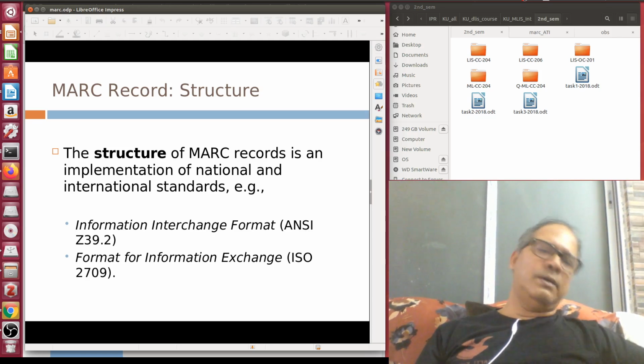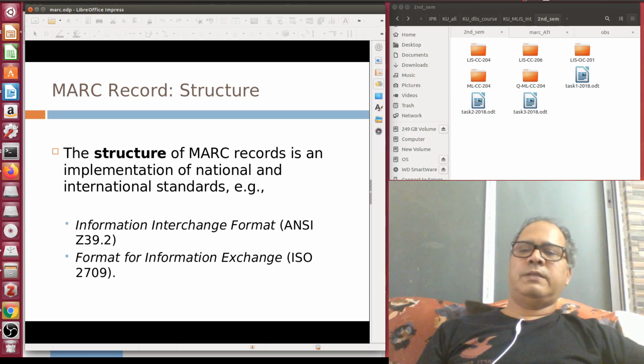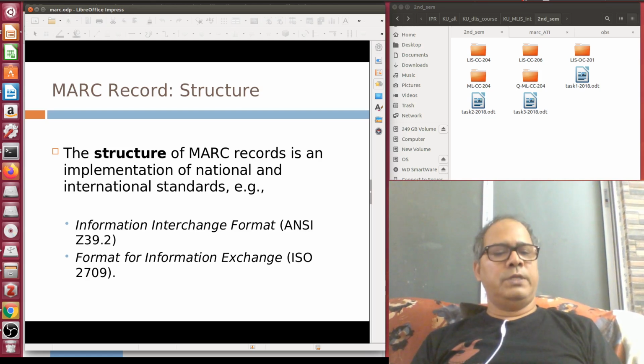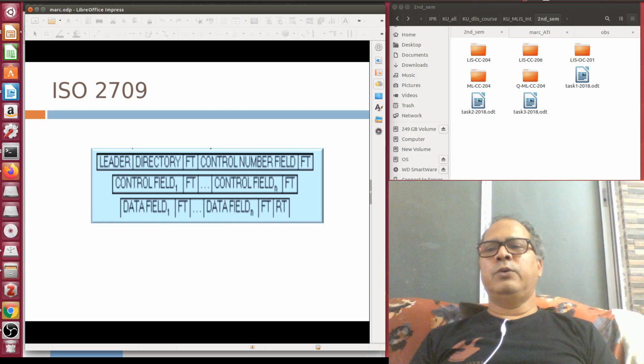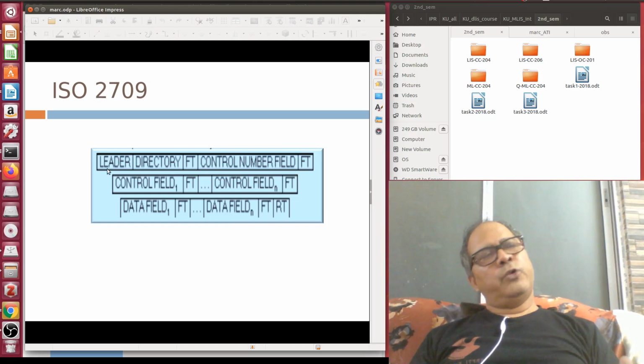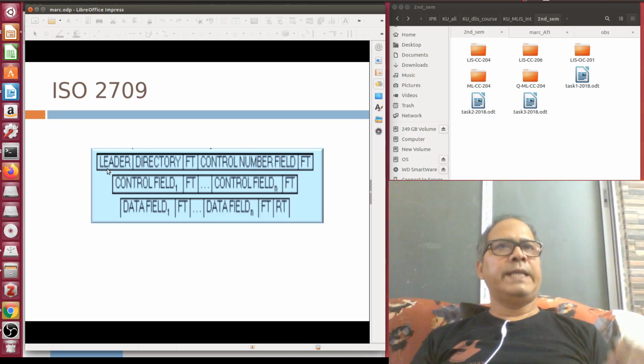So this is the concept of standard, and ANSI actually gave us the first standard in the bibliographic domain, adopted by ISO 2709 later on. So as I said, your ISO 2709 format is followed by MARC 21. It is actually divided into 4 groups. In MARC 21, the label as proposed by ISO 2709 is renamed as leader, but leader and label are conceptually the same thing.